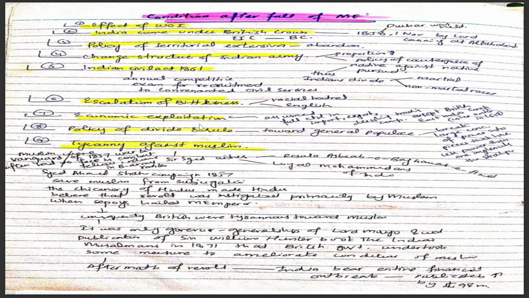Sayyid Ahmad Shah's campaign of 1857 sought to save Muslims from this subjugation. The British were made to realize the revolt was instigated primarily by Muslims, but British were instigated by Hindus against the Muslims. Consequently, the British were tyrannous toward Muslims.